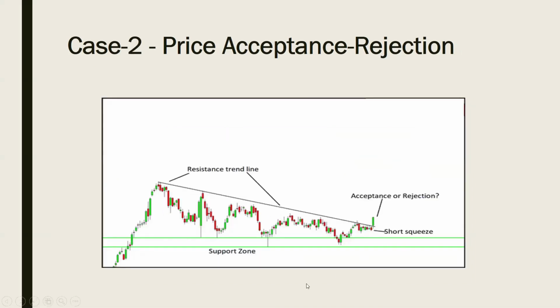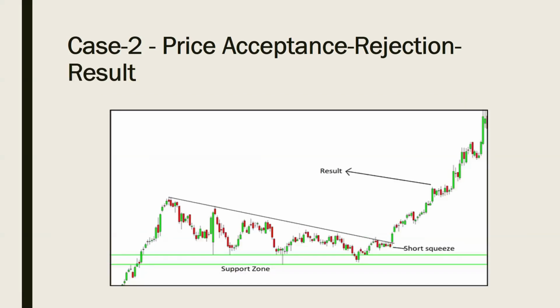One more example. This is a clear resistance trend line, and can you see this candle? This candle closed sufficiently. There is no selling wick. It closed sufficiently, so it is a kind of acceptance, which means there is a higher probability of price moving in the upside direction. Can you see the result here? Price has moved upside. So this is a clear case of price acceptance.